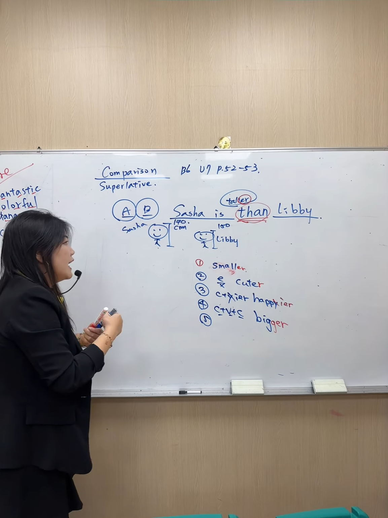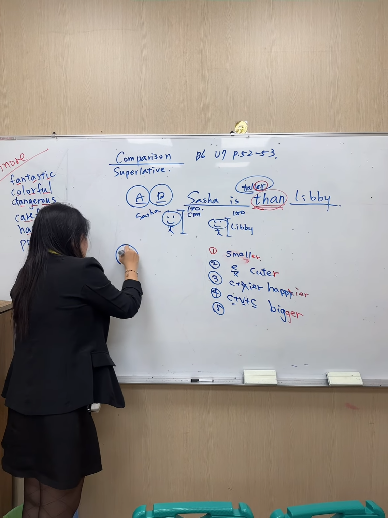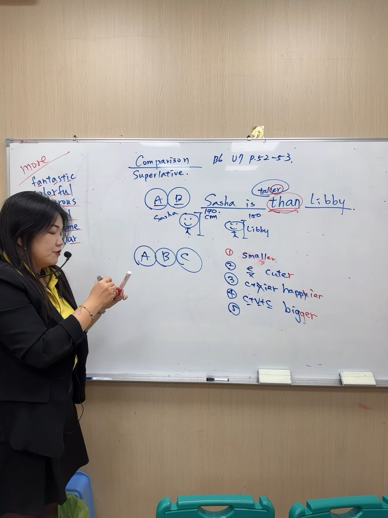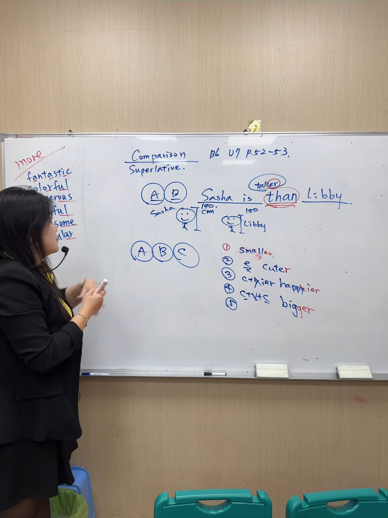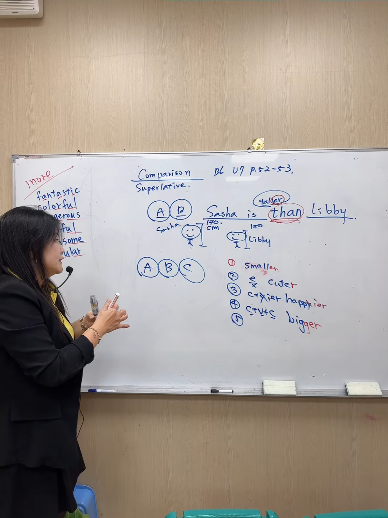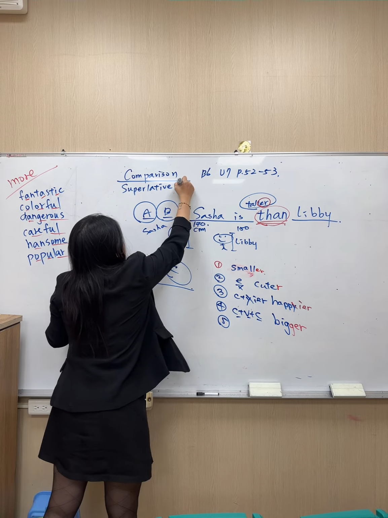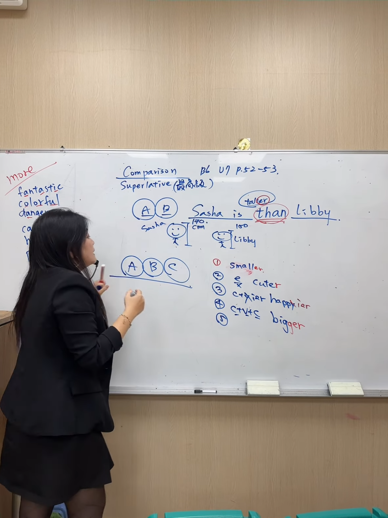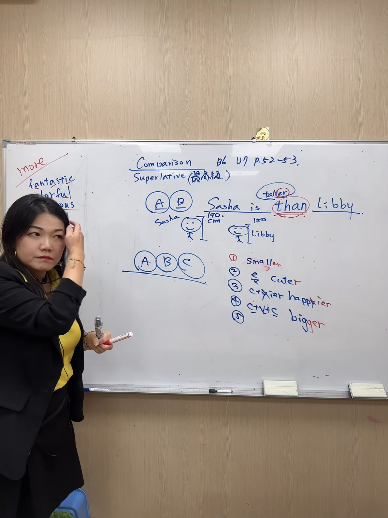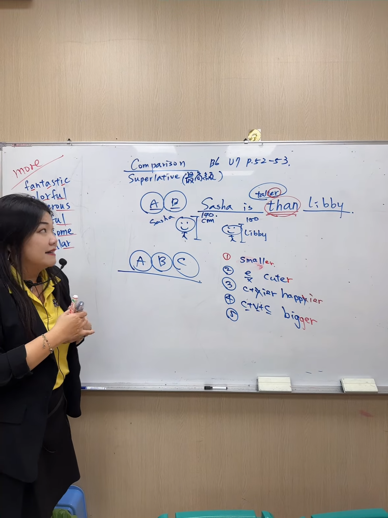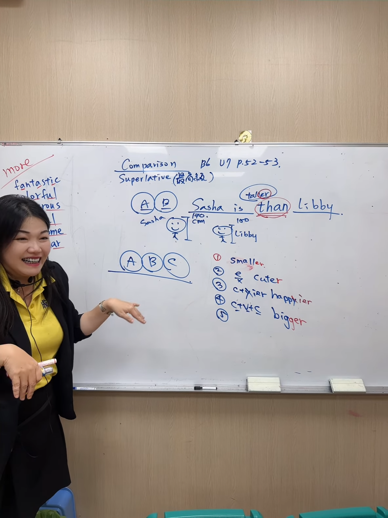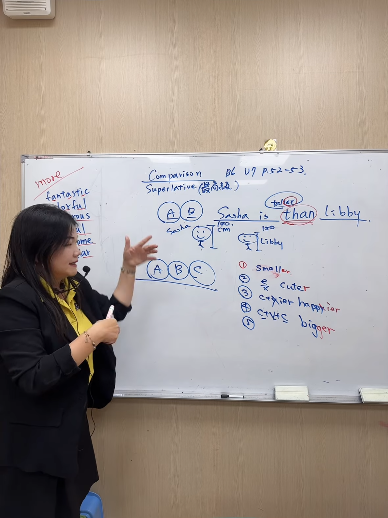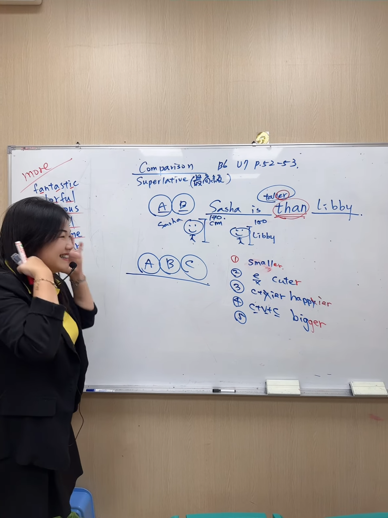So now if you have three things or three people to compare, wow, you can see that will be the superlative, okay? Superlative, okay? This is a little bit high level. So maybe you can write down the Chinese. But I think Chinese is too difficult. It's okay. You can ask the students to help me write it down. How to say it in Chinese?